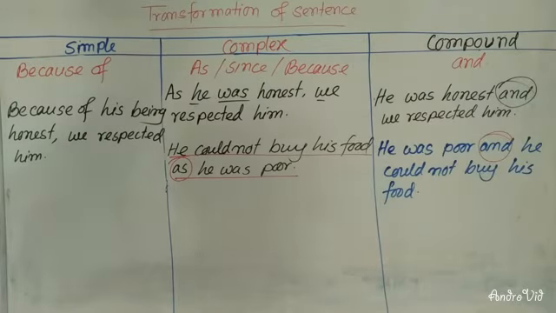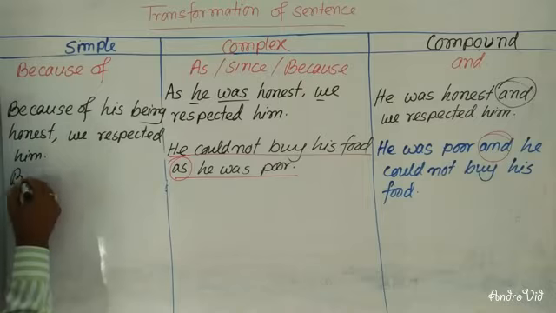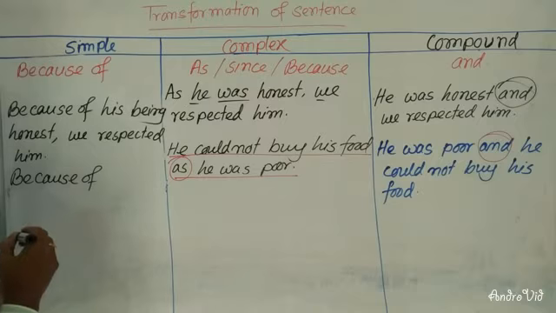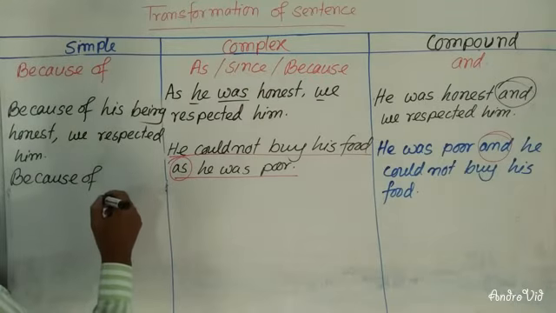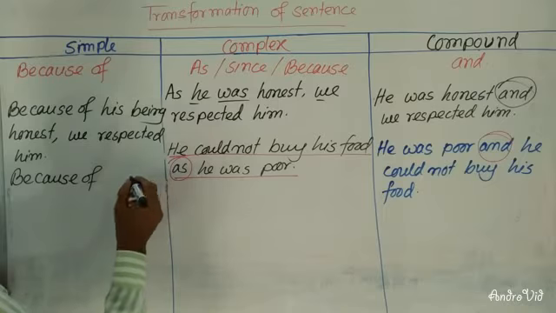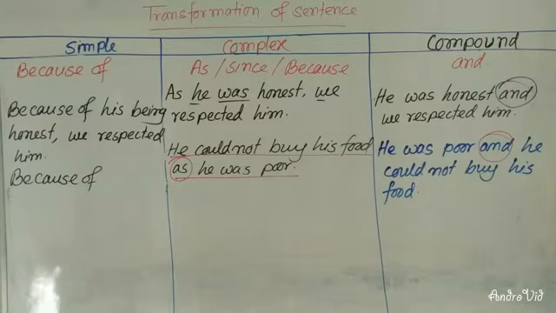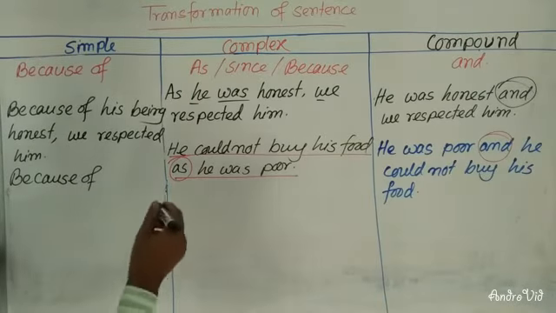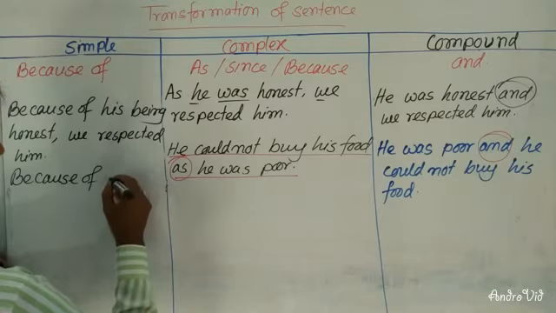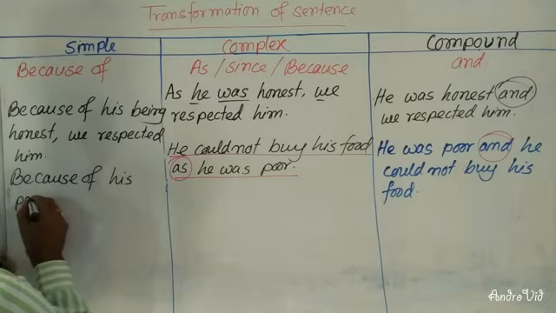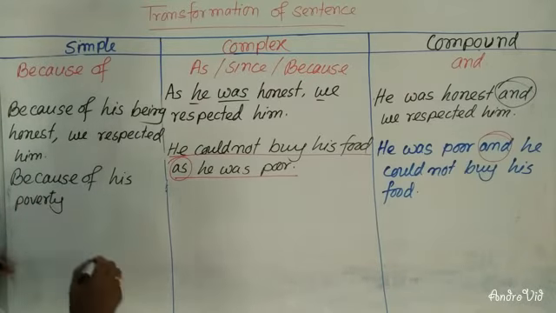Dear learners, now I'm going to change it into simple sentence. At the time of changing to simple sentence, you will have to use because of his poverty. You can use the noun form of the adjective.